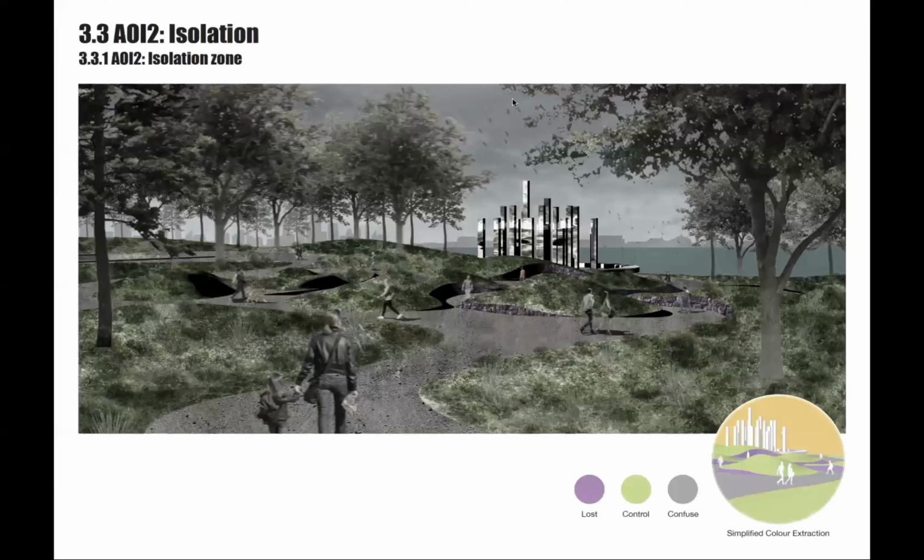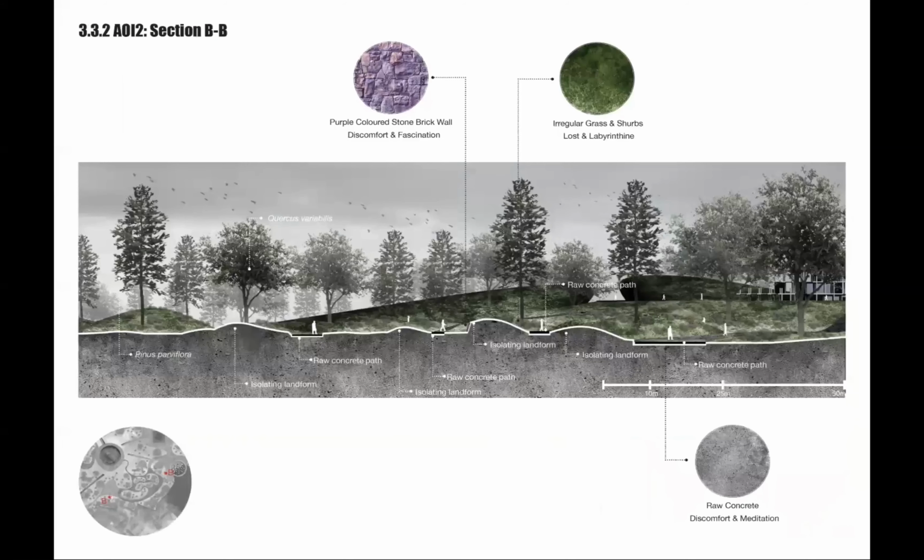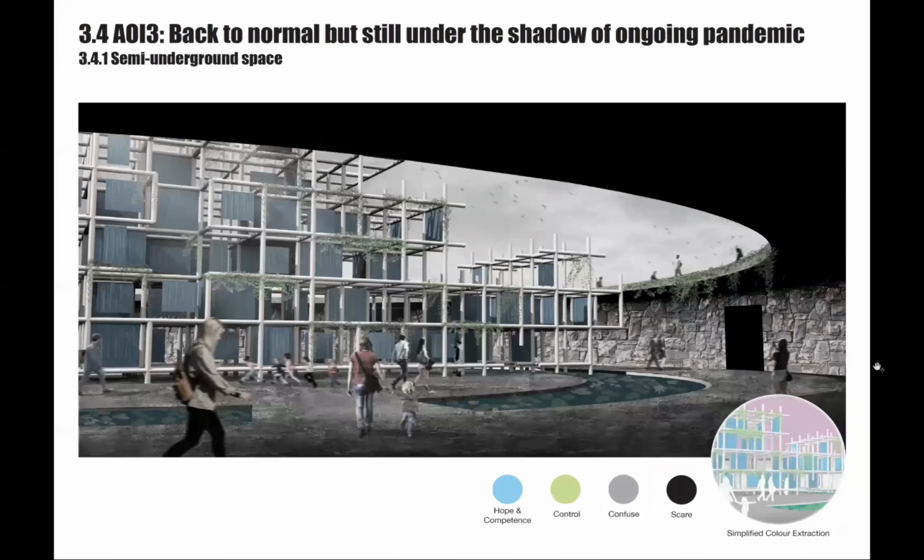AOI 2. Isolation. In the isolation zone, several organic shaped landforms are filled to separate and block visitors' view and provide a labyrinthine experience. The colors we use here are purple, green, and gray to guide the feelings of lost, control, and confused. From the section, we can see that the organic landform will physically isolate and separate visitors. When it comes to this area, visitors will potentially be dispersed and lost, which represents the isolation and life taken during the lockdown period.